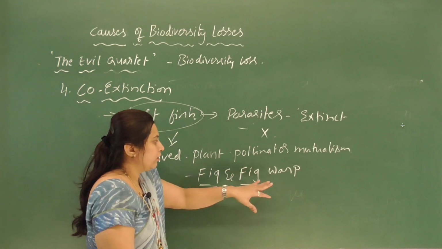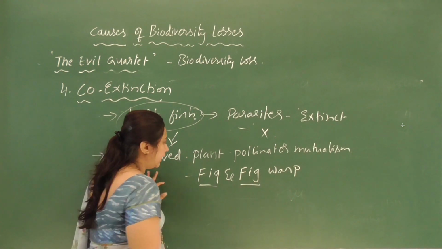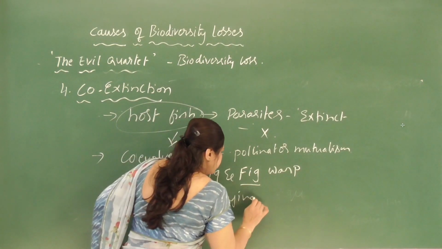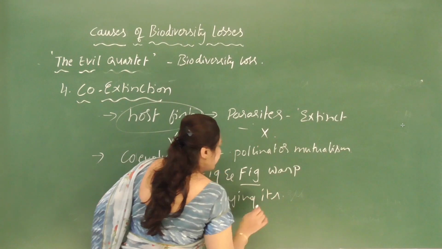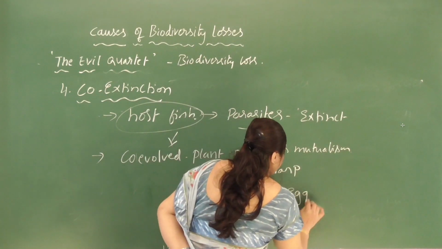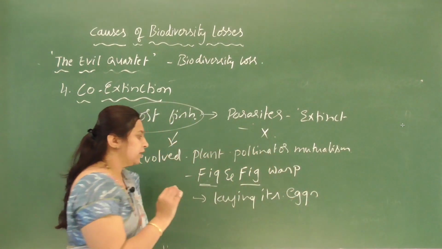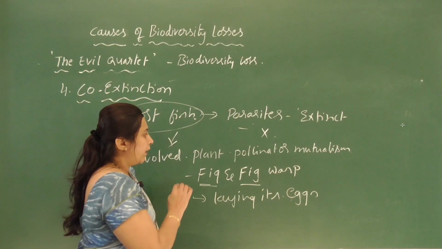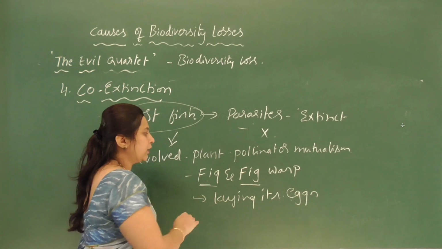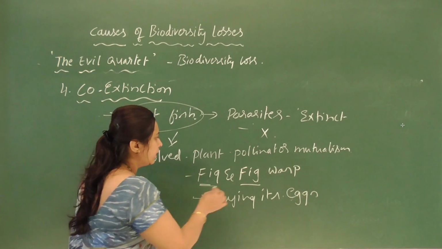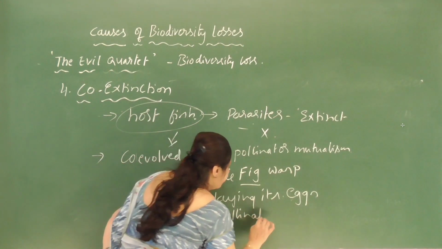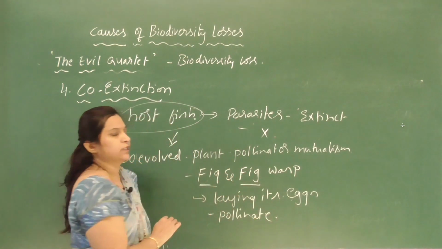See here the fig wasp, they use the fig fruits for laying their eggs. So they find a site for laying eggs. Okay. In turn, while finding a suitable site for laying its eggs, it pollinates the fig inflorescence.